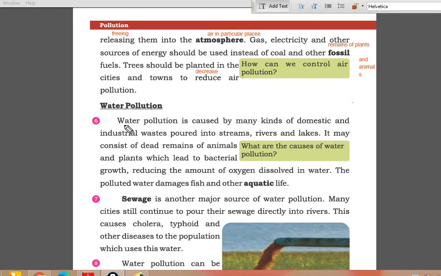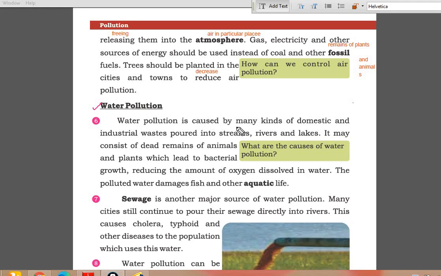Earlier in the early lecture we covered the first 5 paragraphs. Now we will start the 6th paragraph, and this paragraph talks about the other kind of pollution, that is called water pollution. First listen.